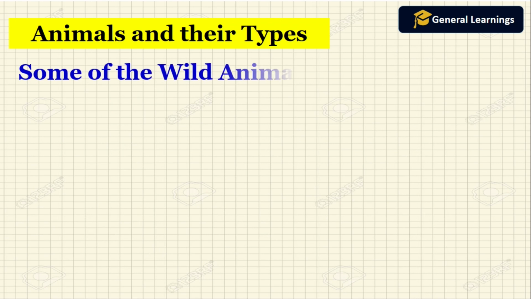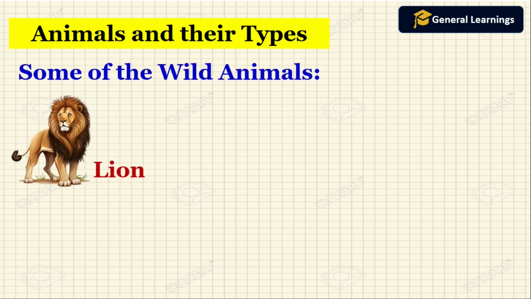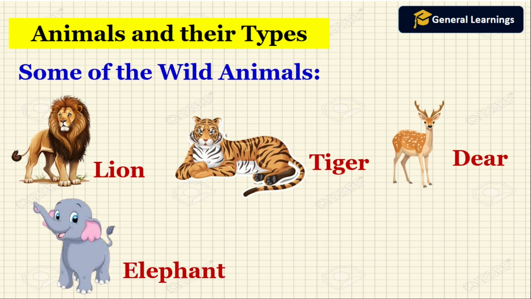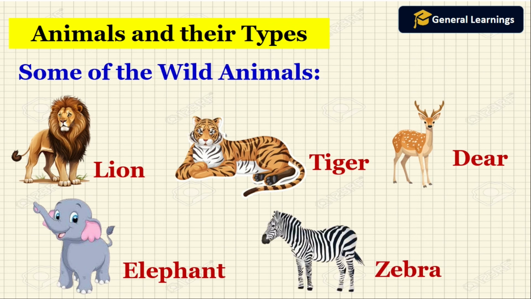Now we will see some of the wild animals. Lion, tiger, deer, elephant, zebra. So these animals live in the forest. So these animals will be called wild animals.